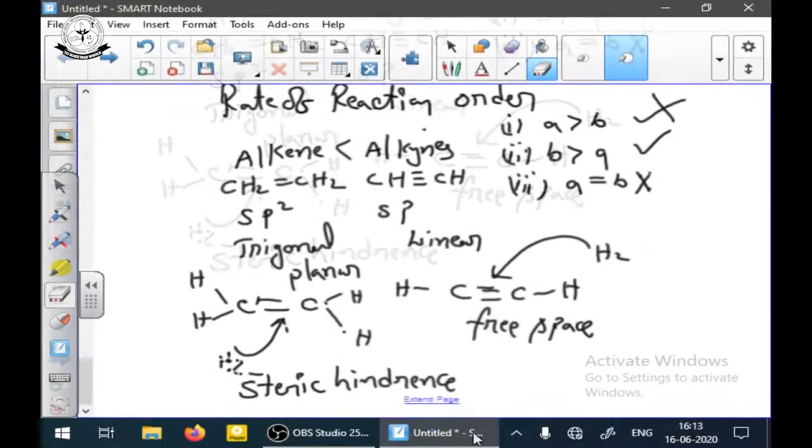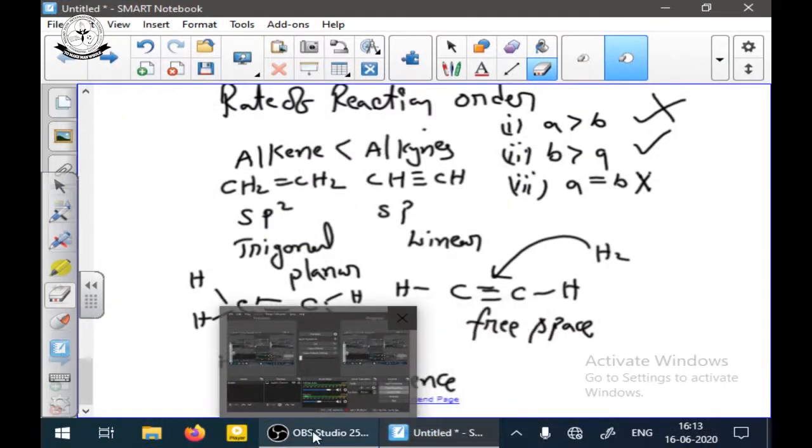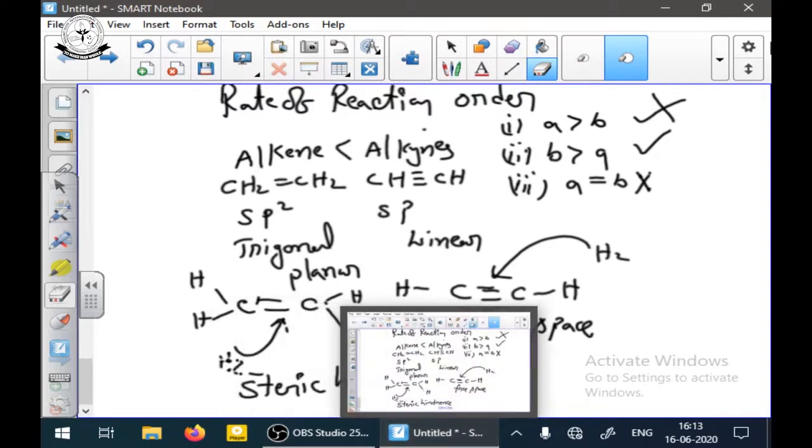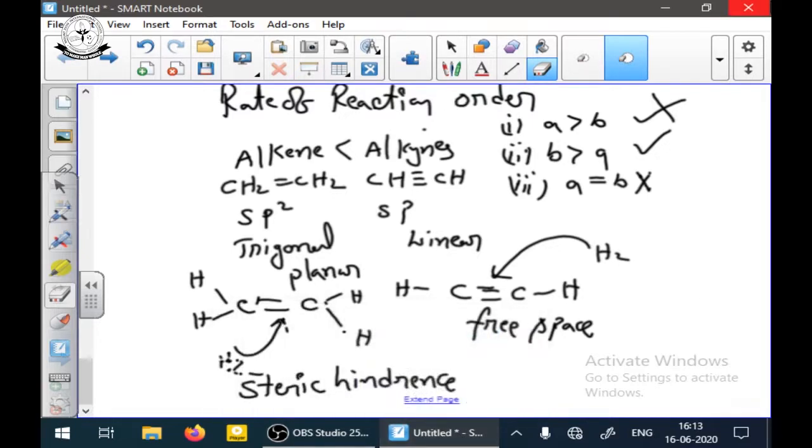So due to the steric hindrance, alkynes are more reactive than alkenes.